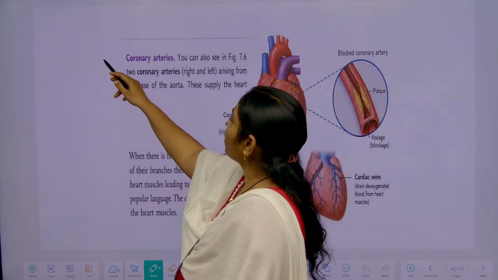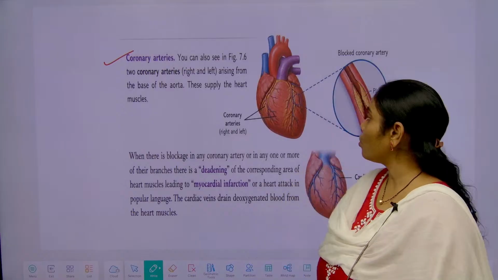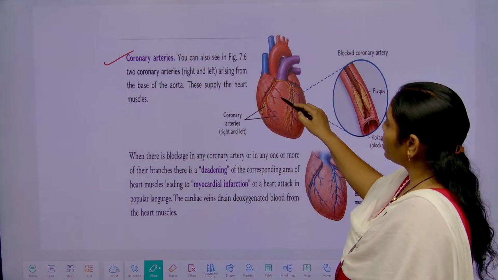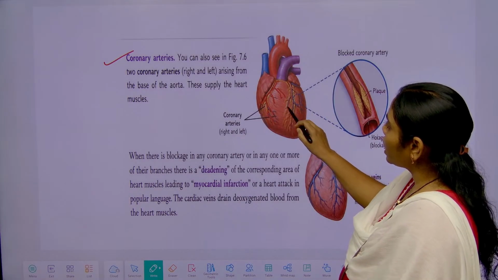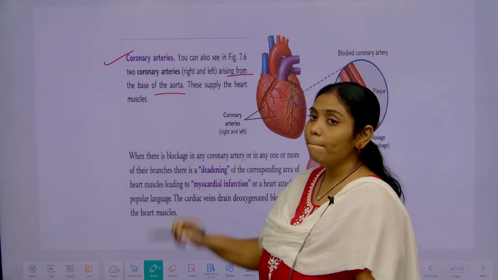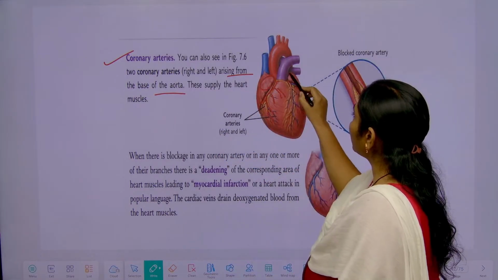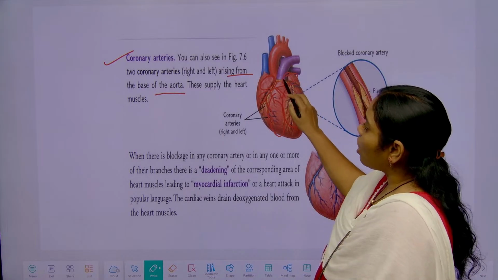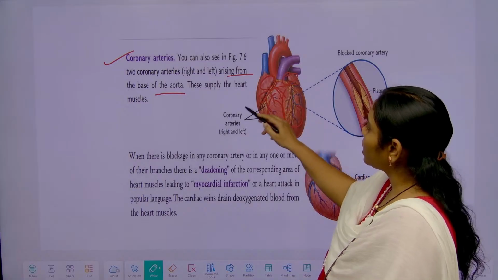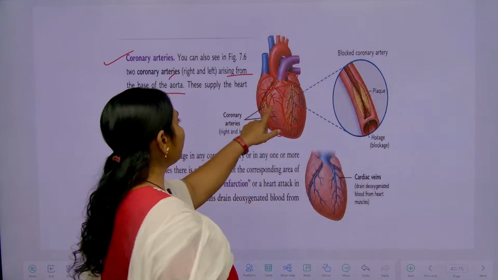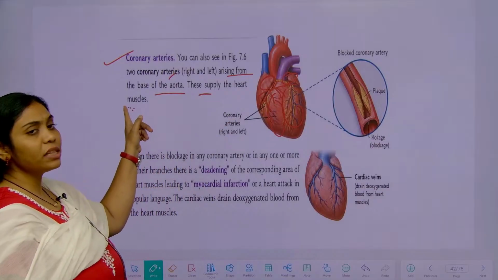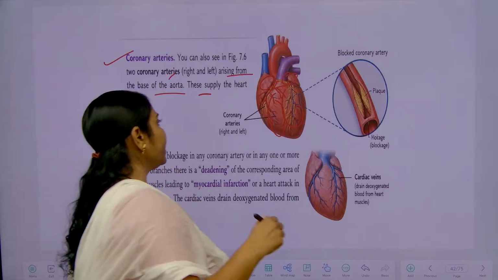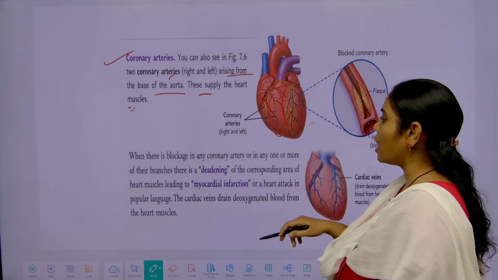Okay. Next, coronary arteries. Where are these coronary arteries present? See here, it's very clearly mentioned in the diagram. These coronary arteries are arising from the base of the aorta, right? So, these two are the atria and these two are the ventricles. Just below the auricles or atria, coronary arteries are there. What are they doing? They are supplying the blood to the heart muscles.